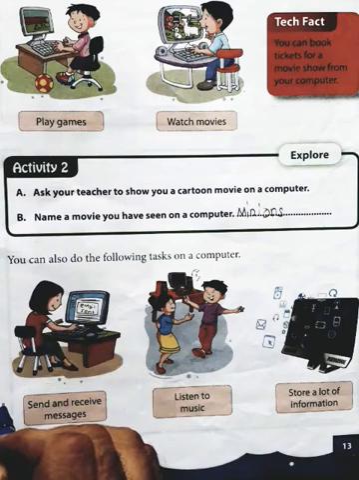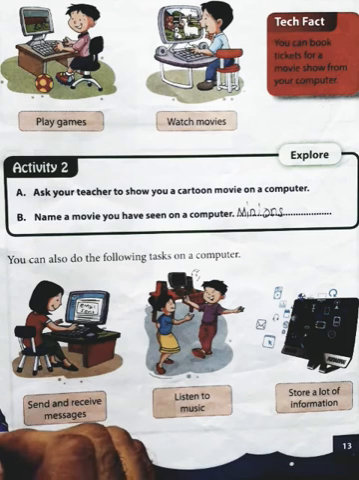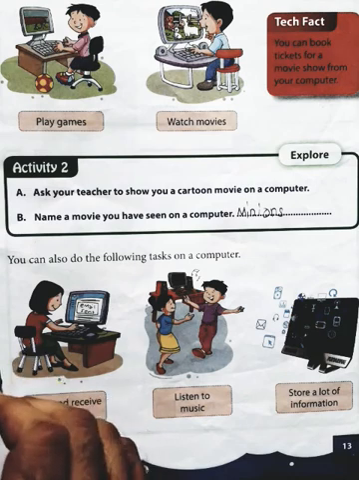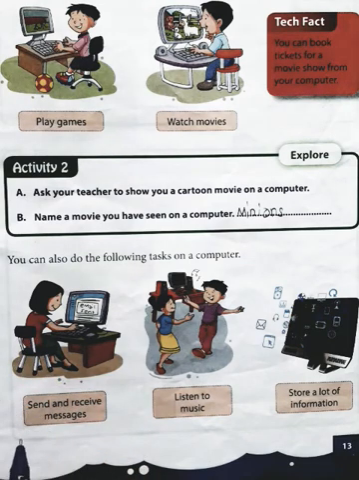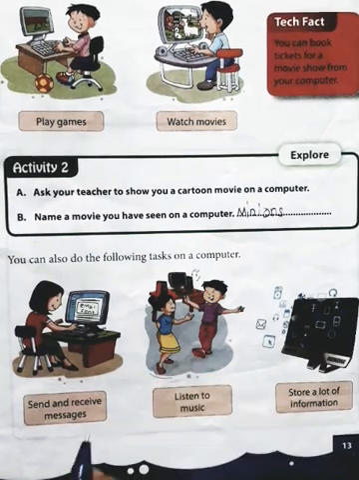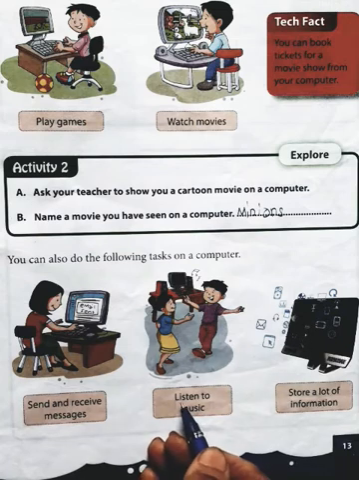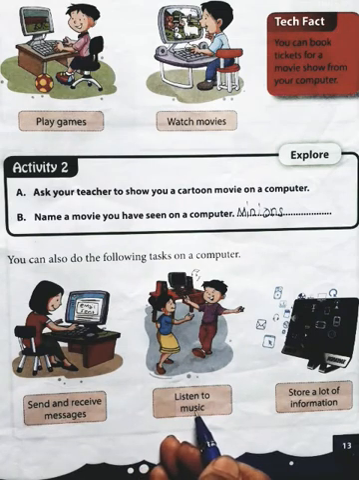So to whom do we send the emails? We send the emails to our relatives, our friends who are sitting far away from us or who are living in other state or in other country. Right? Now, the second use of computer is that it is used to listen to music.